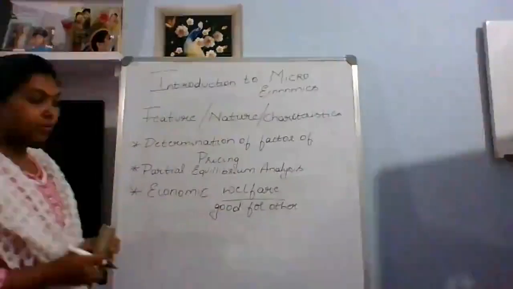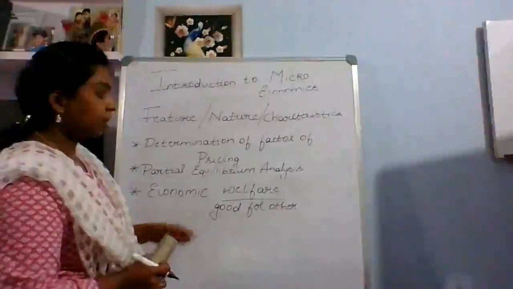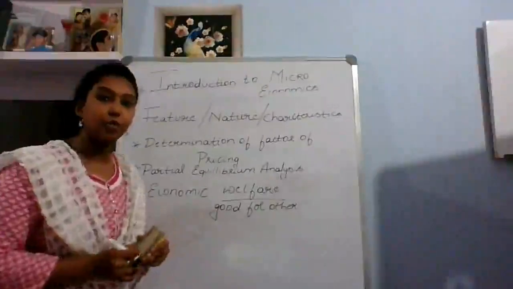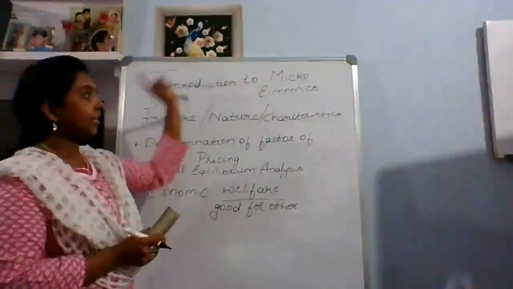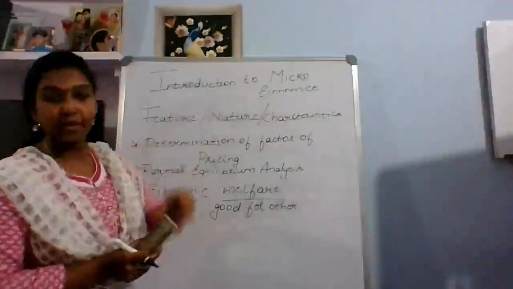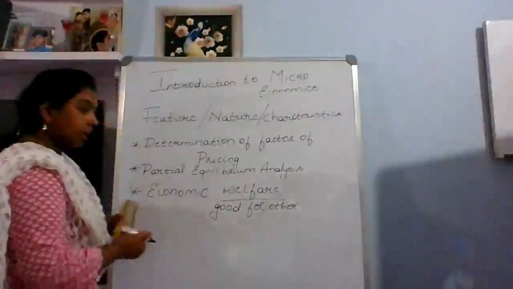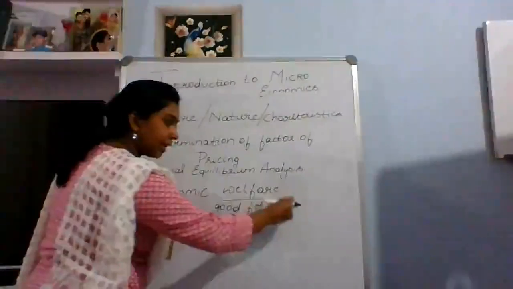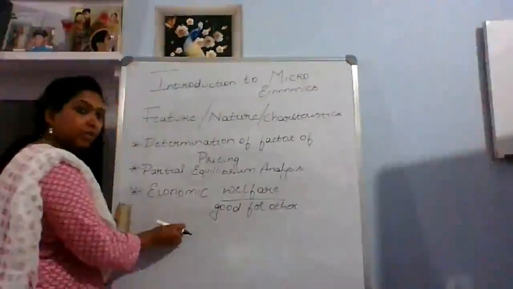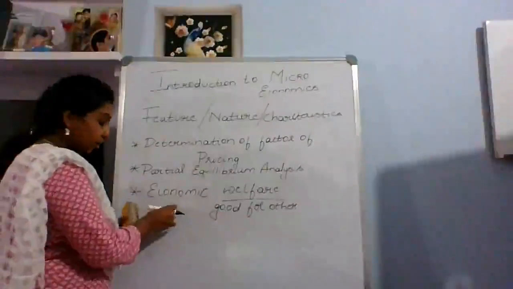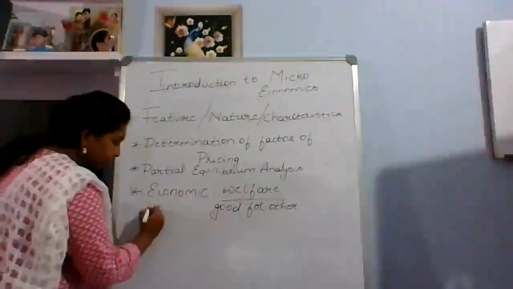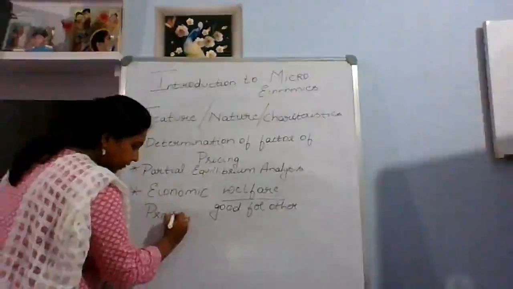Why does good for others come in? Because there is a circular flow of economic activity which we studied in the introduction of microeconomics. There is good for the other person by the main concept. For example, producer and consumer.